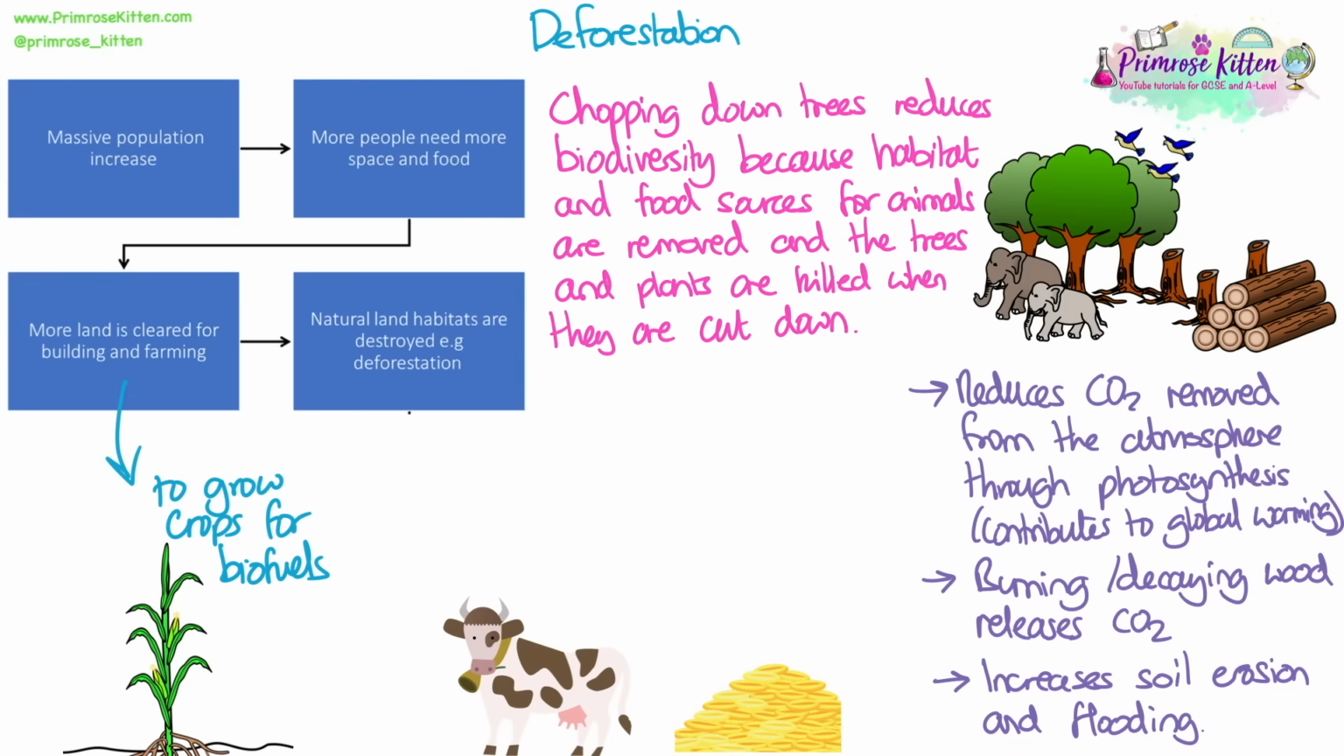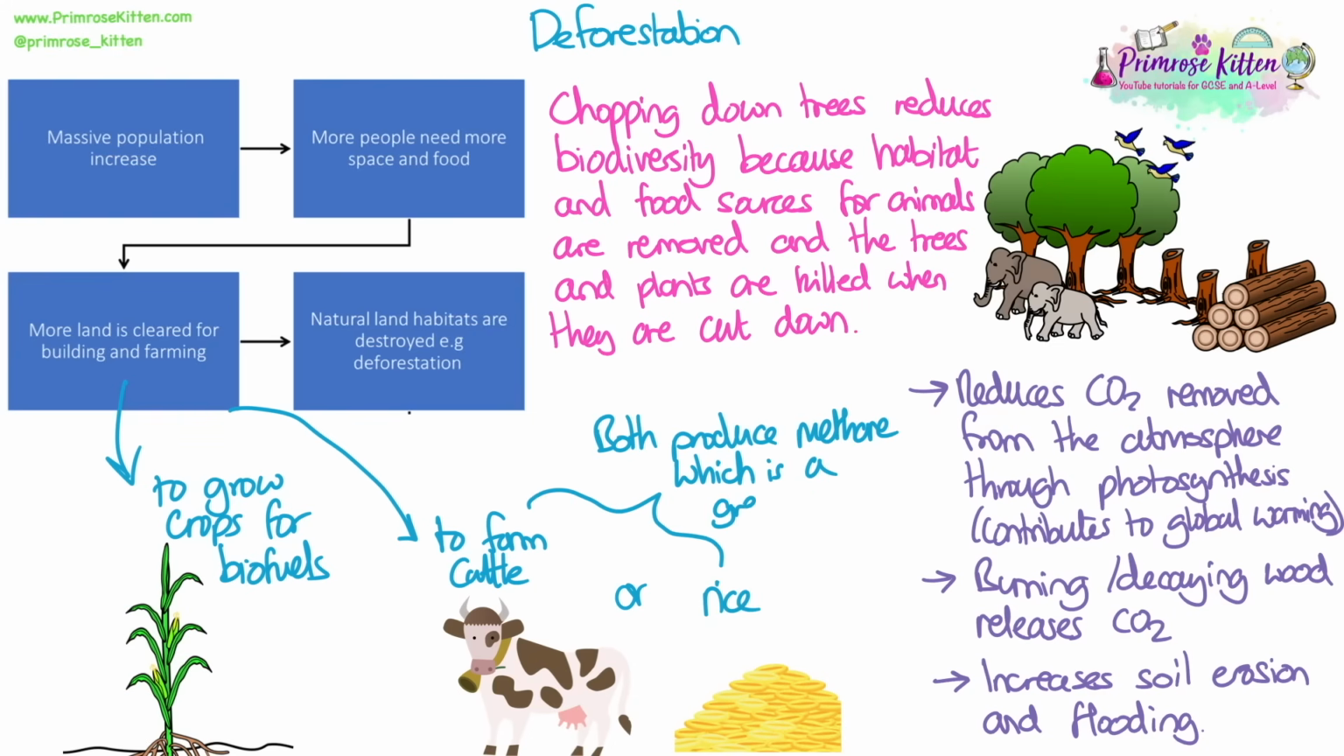When we say that land is cleared for building or farming, in terms of farming, we mean to grow crops for biofuels, or to create flat land to farm cattle, or to grow rice. The farming of cattle and rice both produce methane, which is a greenhouse gas that also contributes to global warming.